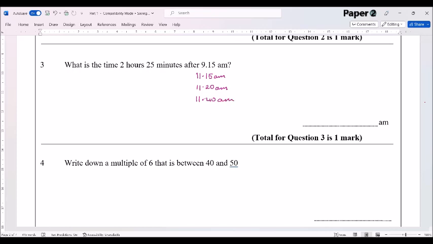Nothing wrong with showing that little bit of extra working. It can give you a little bit of a helping hand, especially at the beginning of the paper where you're trying to be careful and slow to make sure you get those easy marks. So 11:40 a.m.